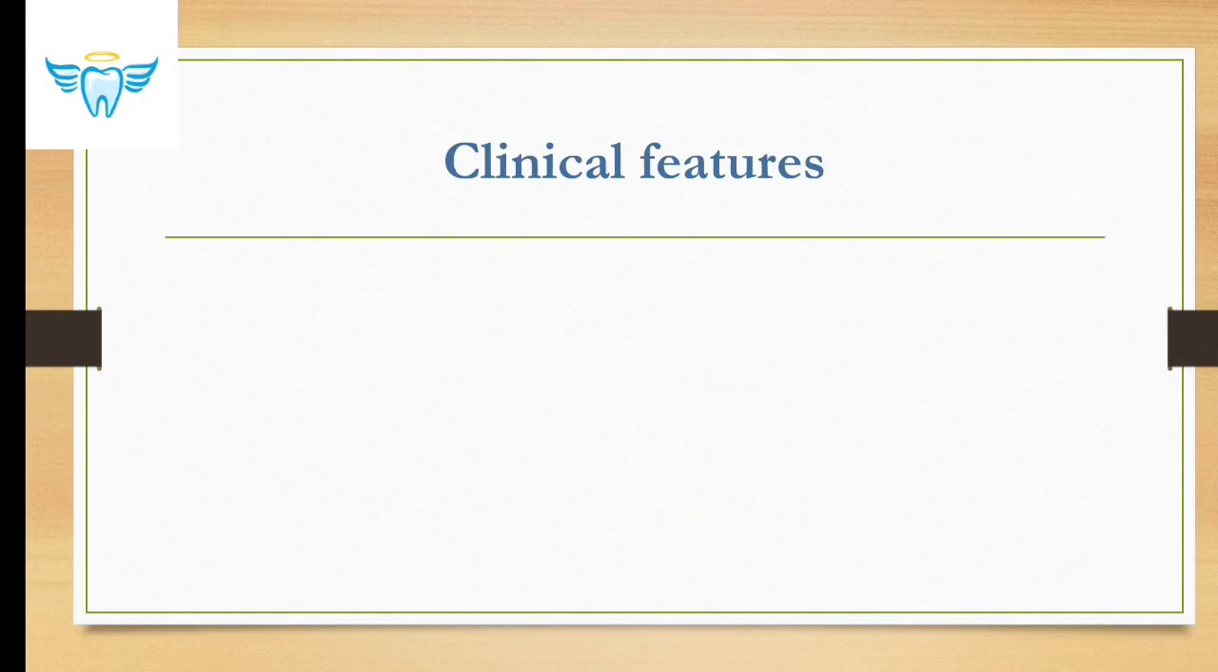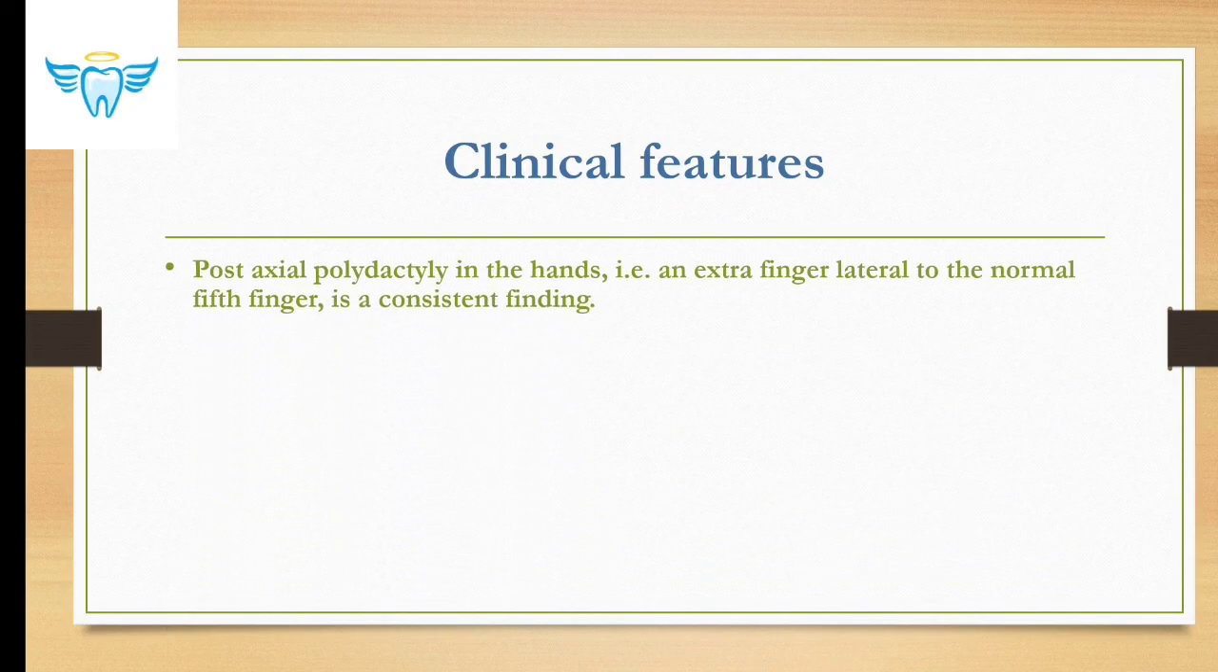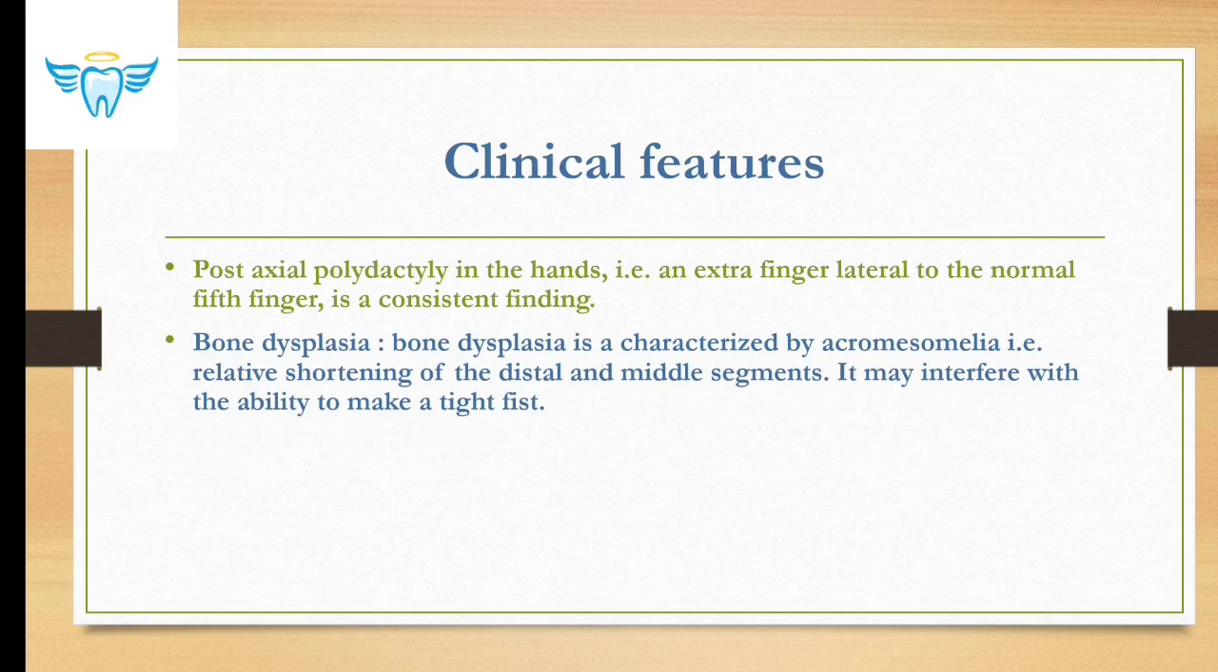Now the clinical features: post-axial polydactyly in the hands, which means an extra finger lateral to the normal 5th finger. It is a consistent finding, okay. Then bone dysplasia. It is also characterized by acromesomelia, as I said, the short limb, right? Relative shortening of the distal and middle segments, and it may interfere with the ability to make a tight fist.